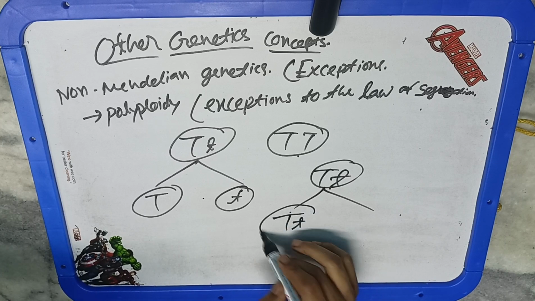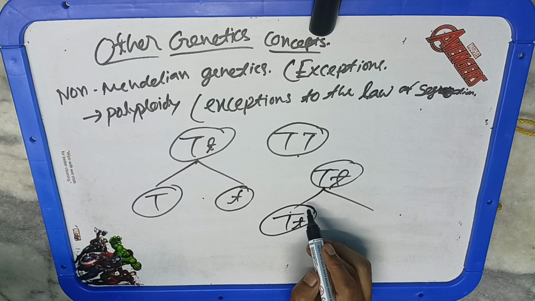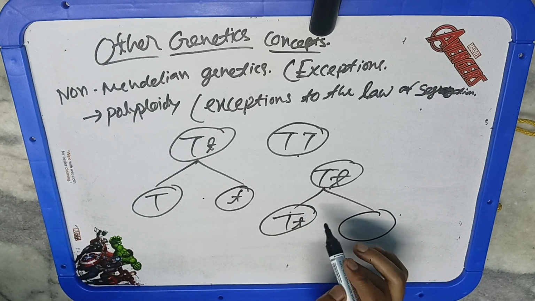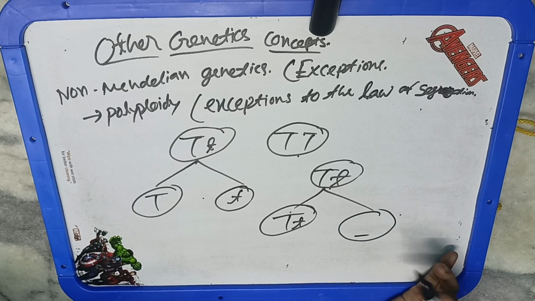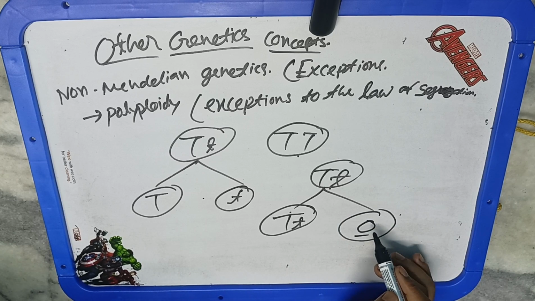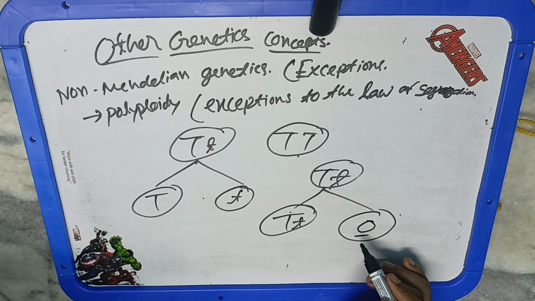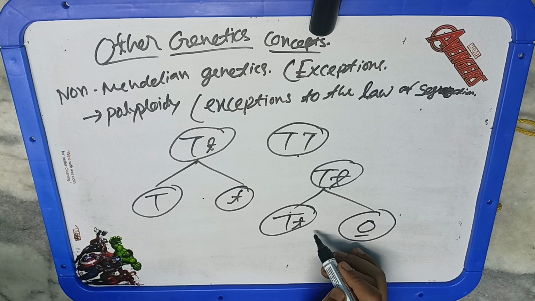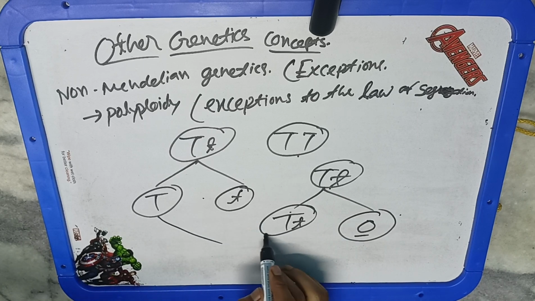Despite passing individually to each gamete, both the alleles are assorting into a single gamete, and the other gamete does not have any allele, so we are denoting it with 0. Now assume this is a proper individual and this is the gamete from the individual having this kind of effect. Now what will happen when they combine, capital T and small t?